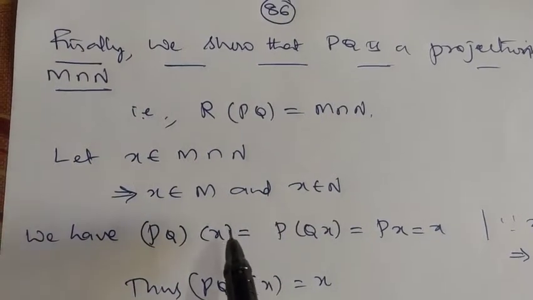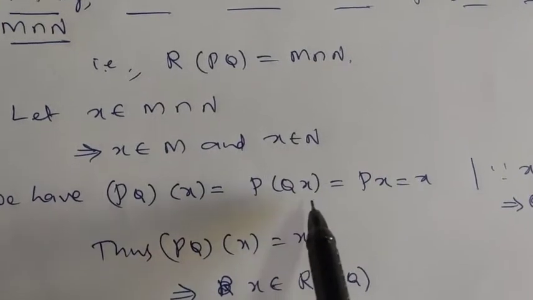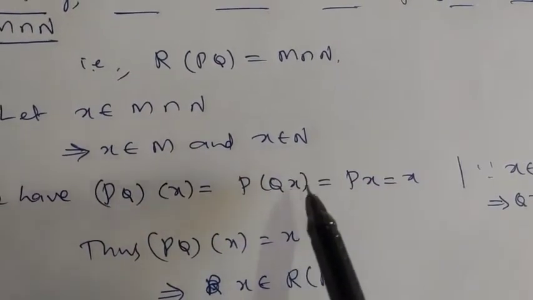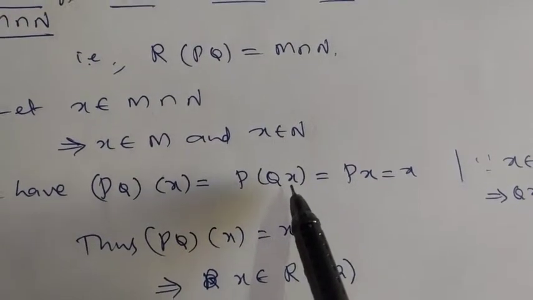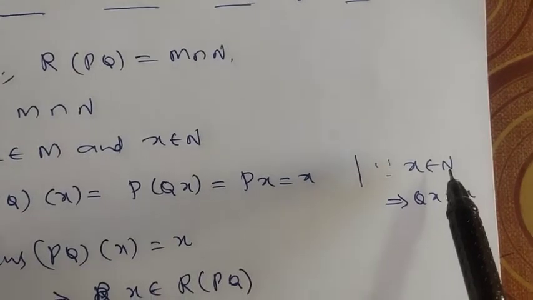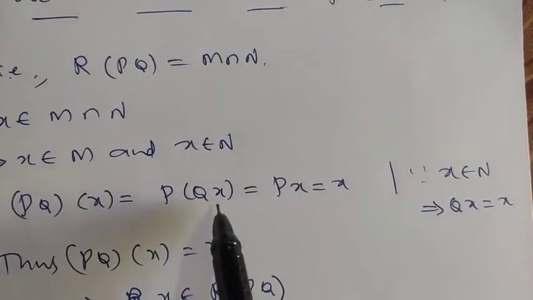Now X belongs to N. We have PQ of X is P of Q of X. If X belongs to N, Q of X is what? X itself, because the range of Q is N. So Q of X is equal to X itself.